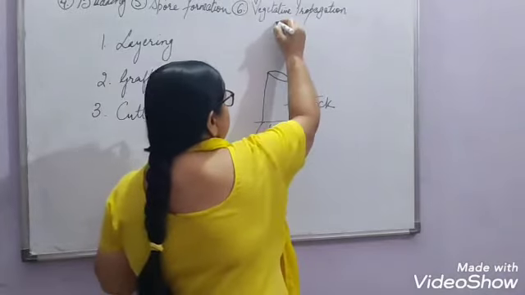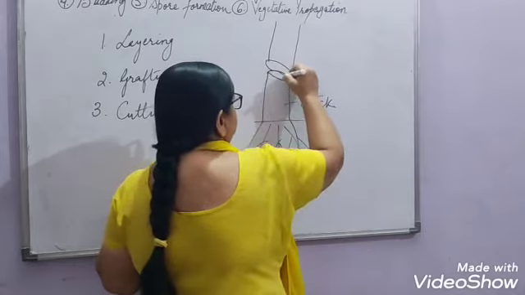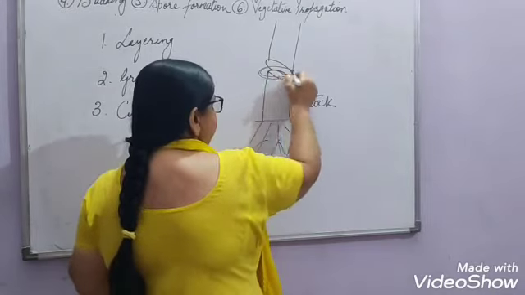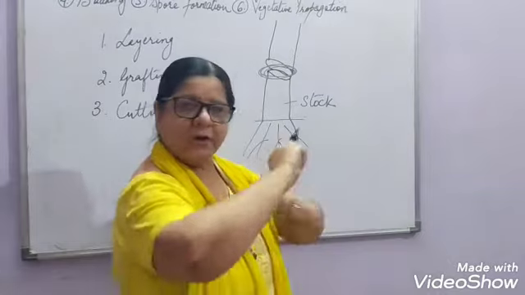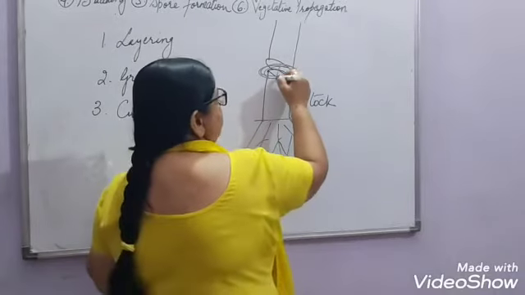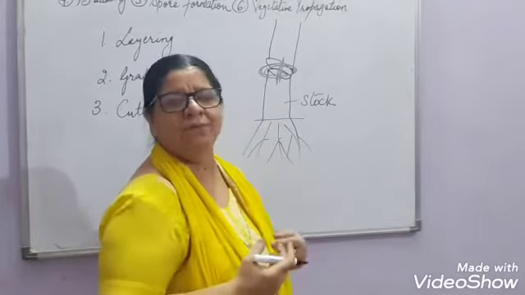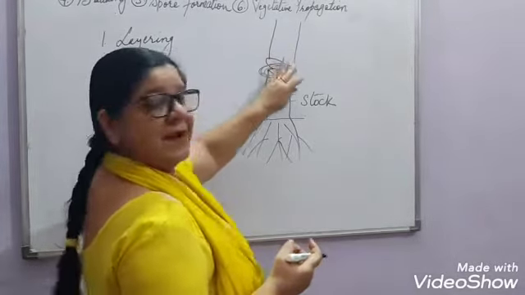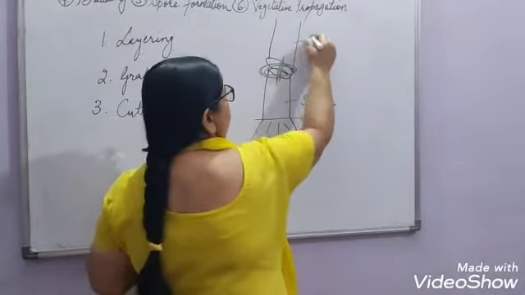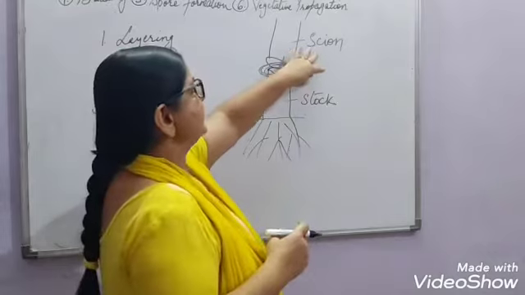The stem of that plant is taken, right, and that is also cut in a slant way, and both are joined together. They are combined tightly, and a polythene is wrapped on it and it remains there for a few days. What will happen? The cambium of both will combine together. The function of xylem and phloem will start taking place, and we get a new plant, right? The stem of the new plant which is attached to it is known as the scion.